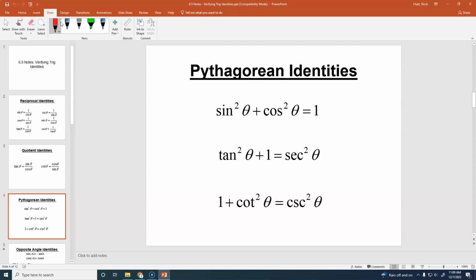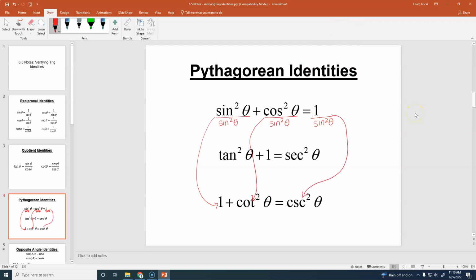Because if I take the first one, and divide everything by sine squared theta, what would sine squared theta divided by sine squared theta be? It cancels and it'd be 1. So that would be 1 right here. What's cosine over sine? It's cotangent, and it does still apply if it's squared. So if I have cosine squared over sine squared, it's going to give me cotangent squared. And what is 1 over sine?